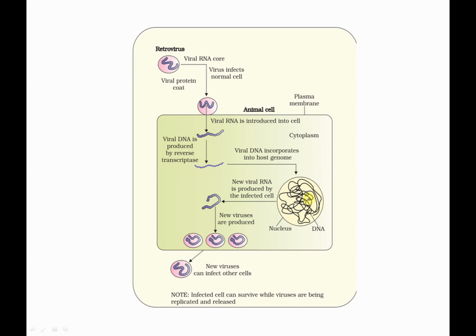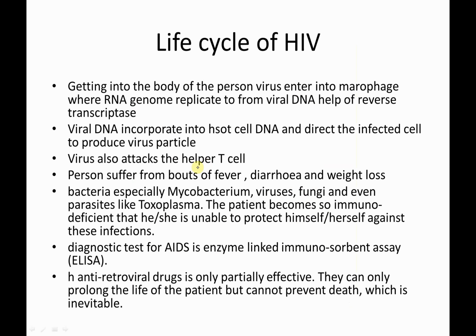This DNA gets incorporated into the cell DNA and starts synthesizing the viral components, and it continues infecting other cells also. So our body is unable to differentiate the AIDS DNA and our body cell DNA, because of this retroprotein, which helps in the reverse transcription of the RNA into a DNA. Okay, this is all the explanation about the life cycle of HIV.